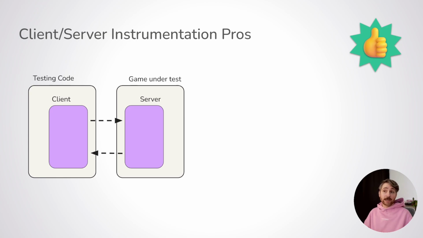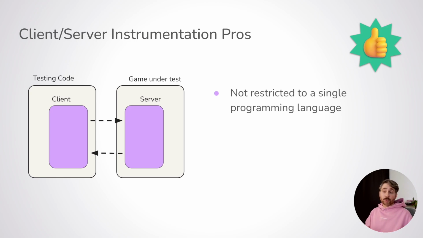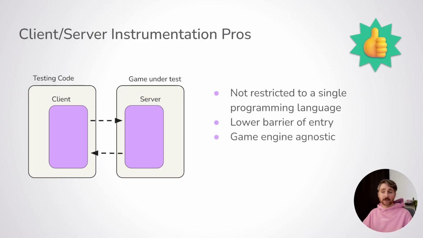Now, this is where the client-server architecture shines. Since your tests are running in a different process, right, like there is a network layer, you're not constrained by the game engine or the programming language of the game. So you can hire people with different technical skills than your feature engineers. In other words, it is agnostic. It is very useful if your company uses more than one game engine. The people learning how to do testing can apply their skills to different projects.